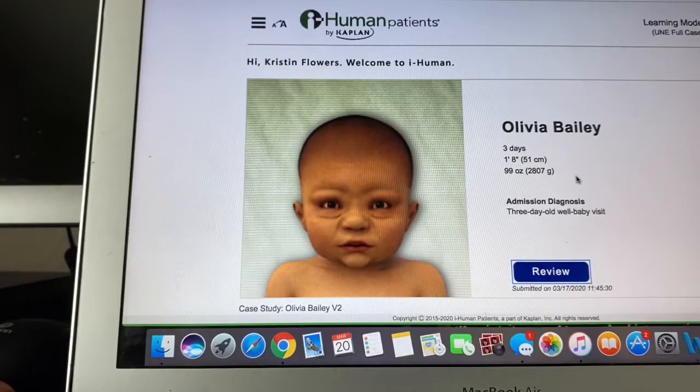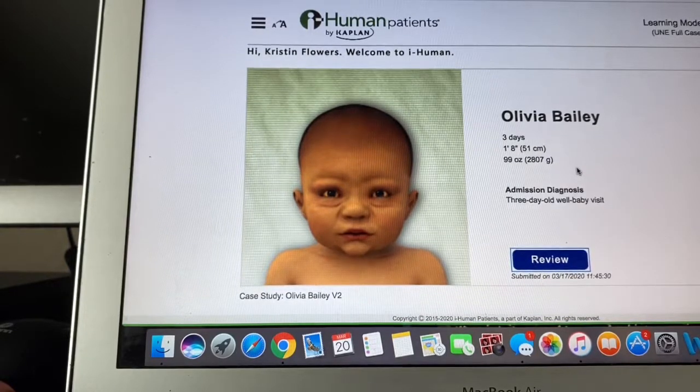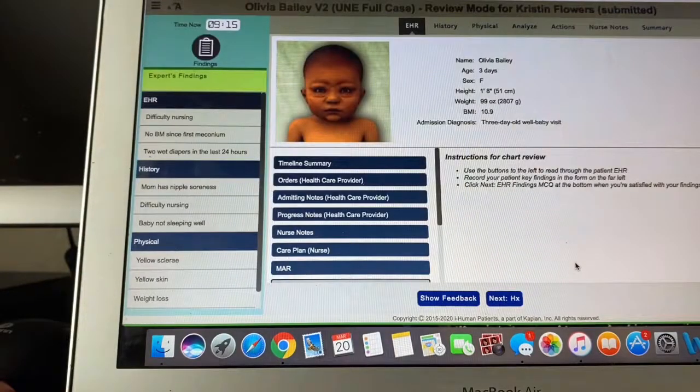Okay, so here we are. This is me logged into iHUMAN. This is a case that I've already done, so it's going to be more of a review process than anything. But I'll go through each task and show you kind of what I did for this case. So the first page, you can see the name, how old they are, the weight. This one's a baby, so it's a little bit different than the adult, obviously. But we will open it and go through it.